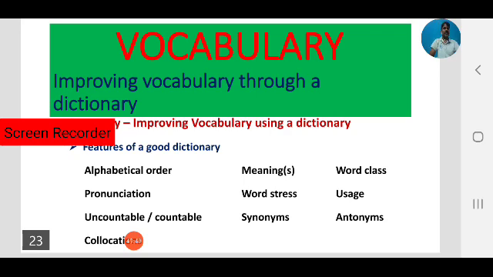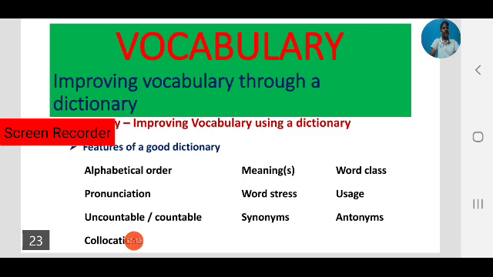By referring to a dictionary we can find not only the meanings and word class of the word. We can learn its pronunciation, its word stress, its usage, and also, very important, its synonyms and antonyms.